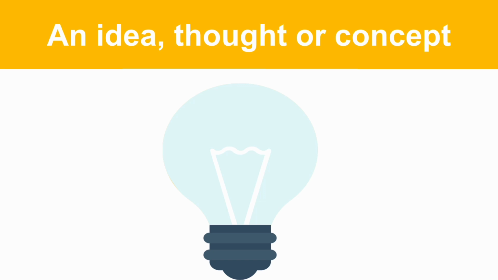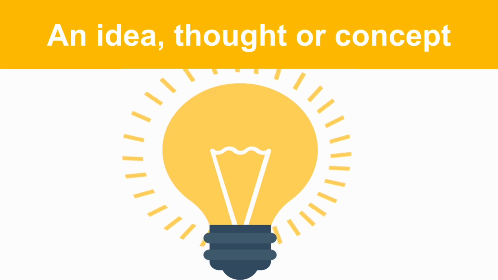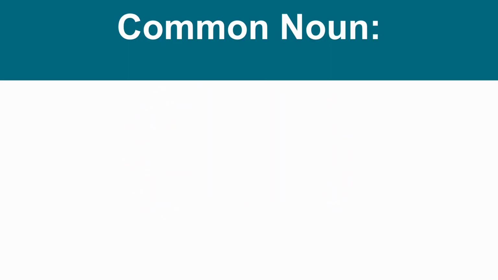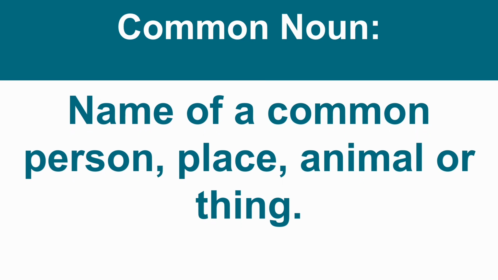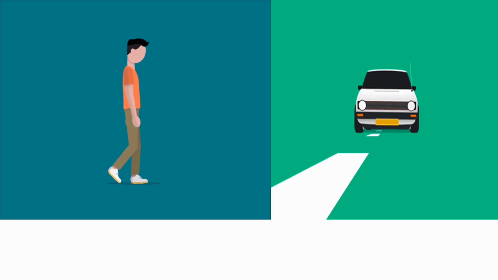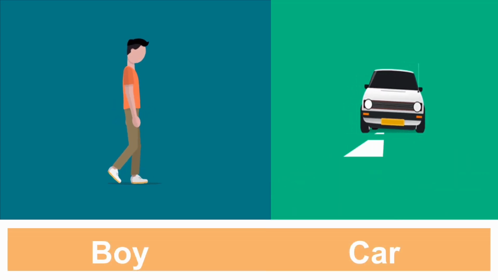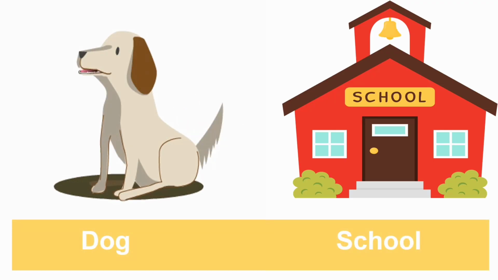Now this particular part of the definition comes under one of the kinds of noun that we are going to discuss later. So the first kind of noun is common noun. What is common noun? It is the name of a common person, place, animal or thing. Common means persons, places, animals or things in general, like a boy or a car. Similarly, a dog or a school.